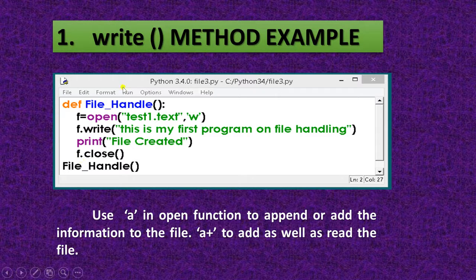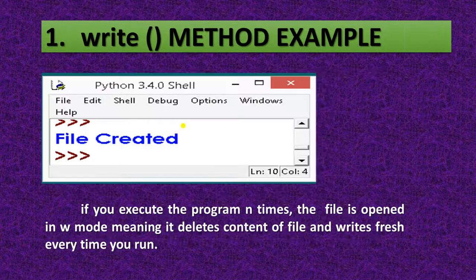This is a program. This def file handle is a function. f equal to open. f is a file handle. test1.txt. I am writing the file, that's why I have used W here. f.write. This is my first program on file handling. Now print file created. Okay. So if you want to append the data, then you can use the A mode.